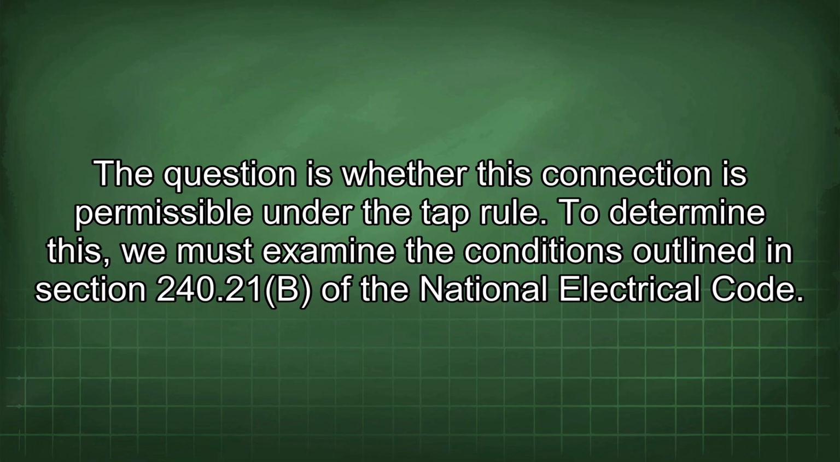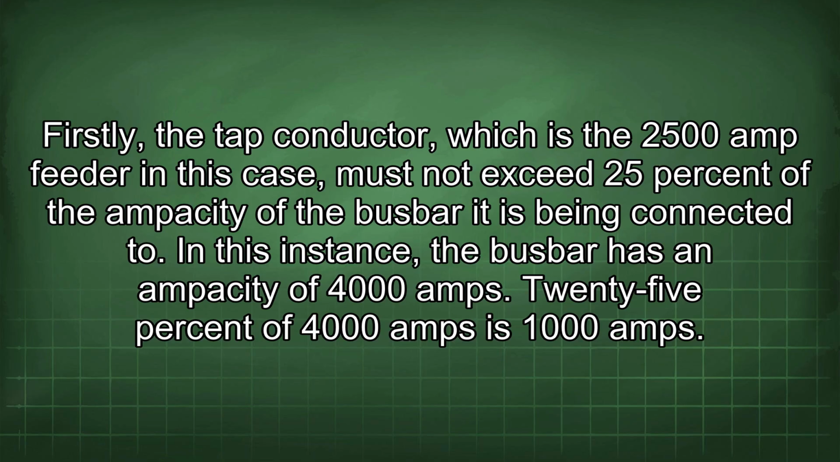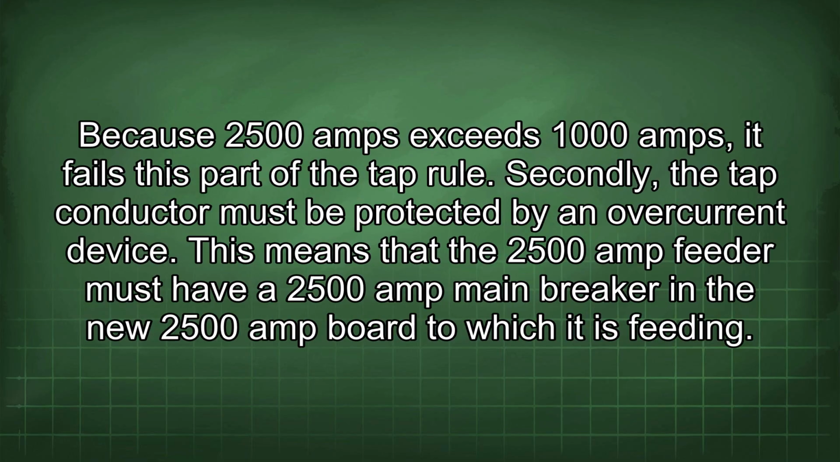To determine this, we must examine the conditions outlined in section 240.21(b) of the National Electrical Code. Firstly, the tap conductor, which is the 2500 amp feeder in this case, must not exceed 25% of the ampacity of the busbar it is being connected to. In this instance, the busbar has an ampacity of 4000 amps. 25% of 4000 amps is 1000 amps. Because 2500 amps exceeds 1000 amps, it fails this part of the tap rule.